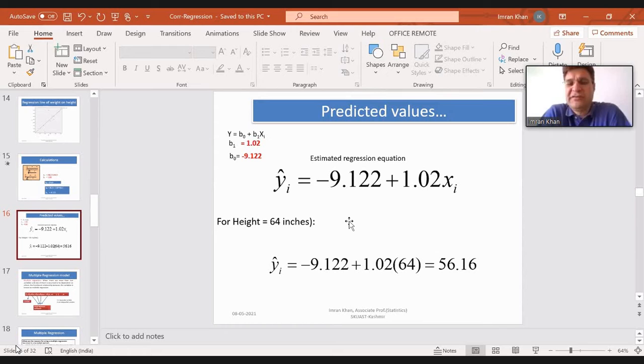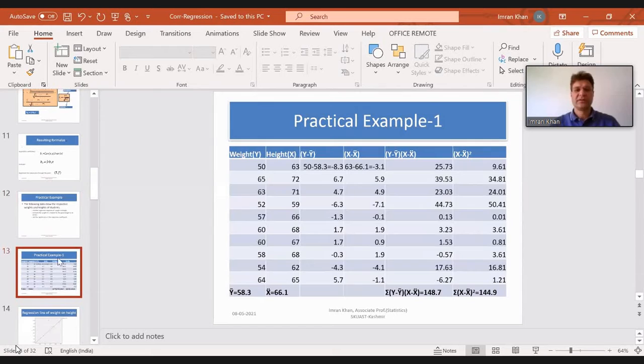What do we mean by prediction equation? If you have any student whose height is not known in your data set, for example, if we go back to the data set, and you see height, second column, these are all your observed values. By observed, we mean that I have measured, using the measuring scale, the weight of a student as well as his height. So these all 10 values are observed ones. These are real data values recorded from the students.